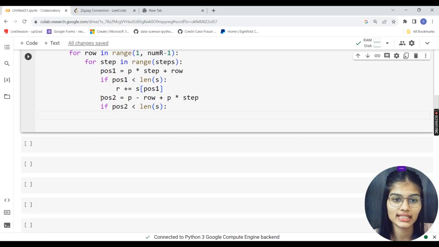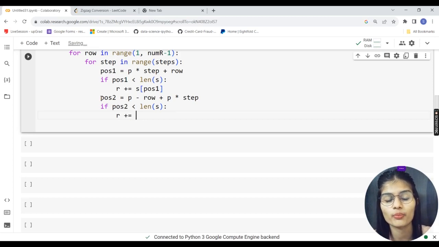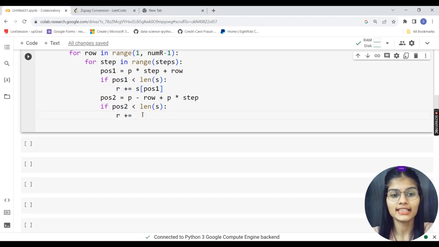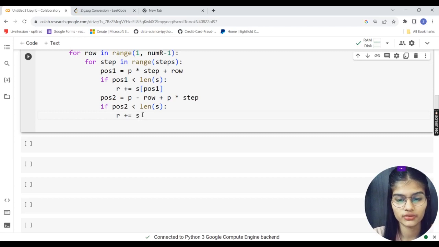If position 2 is less than the length of my string, that r variable will be plus equal to. Plus equal to actually refers to r being equal to r plus. If you had watched my videos on Python in detail, you might have got what exactly I am trying to do. So r plus equal to, I'm going to set down the position, so s, and it goes solved. That's all simple, just like that.